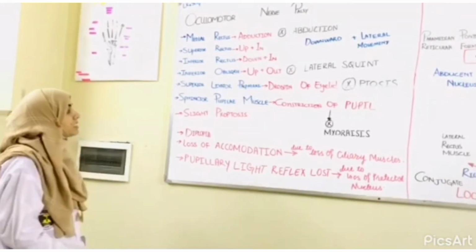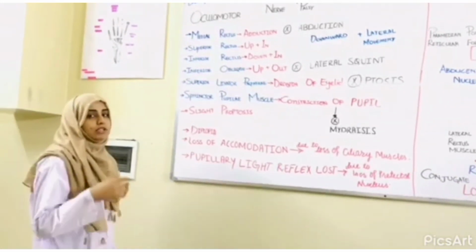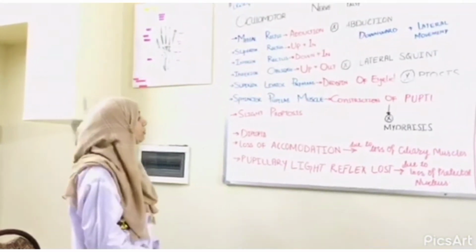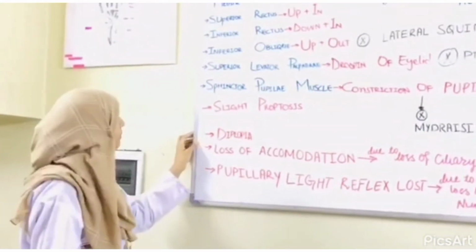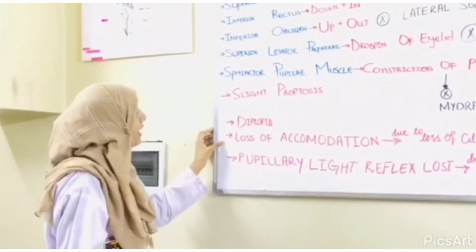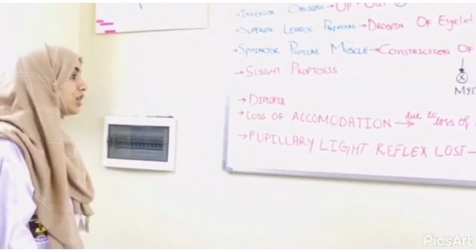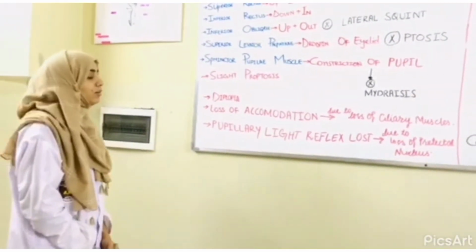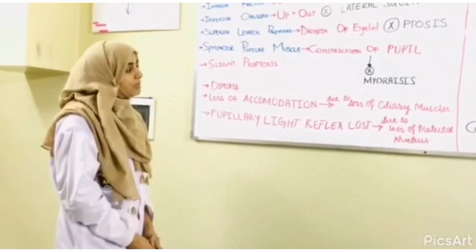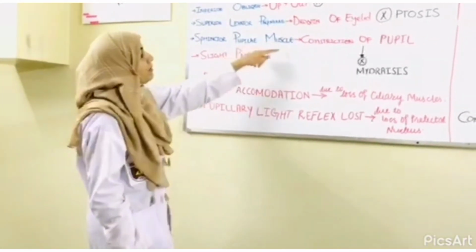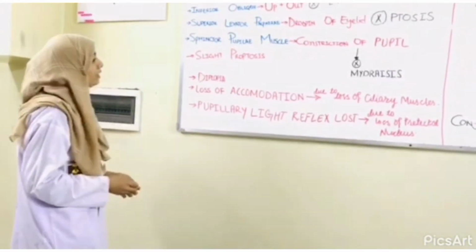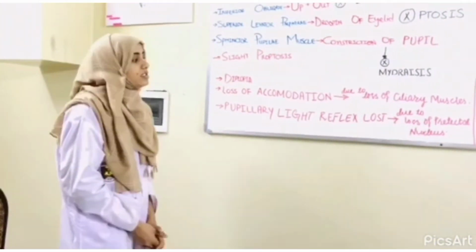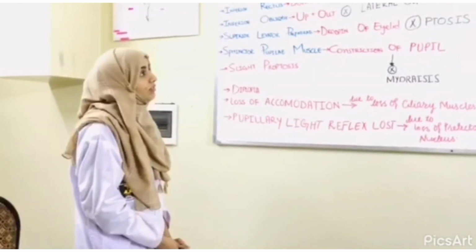And there is also a slight ptosis, and double vision, which also occurs in palsy of the third cranial nerve, and there is also loss of the accommodation reflex. The loss of the accommodation reflex occurs because of the ciliary muscles. If the ciliary muscles are not working, there will be loss of the accommodation reflex, and also loss of the light reflex, because the pretectal nucleus is also not working.